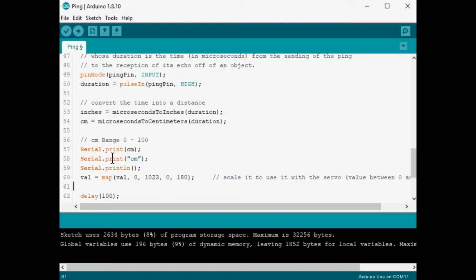So our variable that's recorded the value isn't val anymore, it's cm. So do that. And our range of value isn't 0 to 1023, but rather 0 to 100. So I'll press delete twice, add a 0, that looks like 100. And the range for our LED is going to be, well, we'll start with 0 to 254.